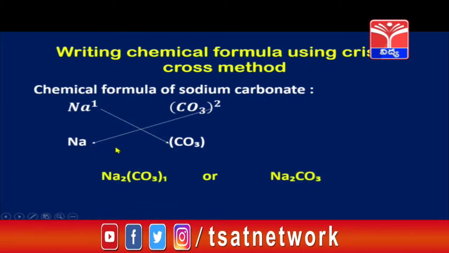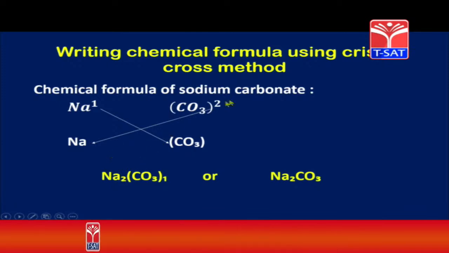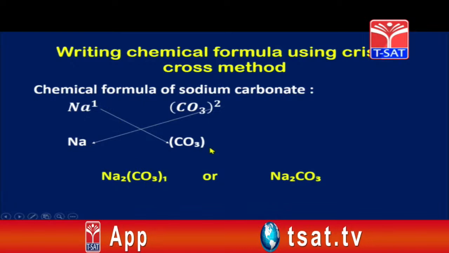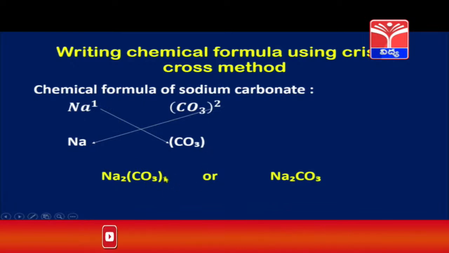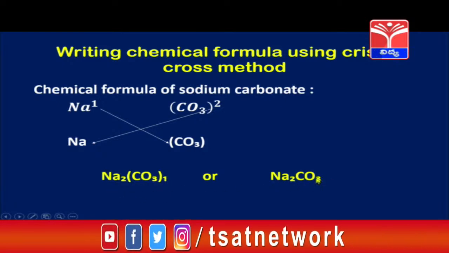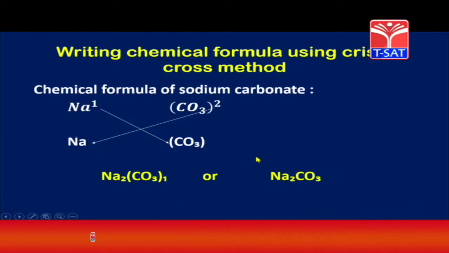So therefore the formula for sodium carbonate is Na2. This 2 is written with sodium here, and CO3 1, the 1 is written with carbonate here. Or if it is a 1, we need not mention it separately children, we will write it as Na2CO3. This is the chemical formula for sodium carbonate. Let us see another example.